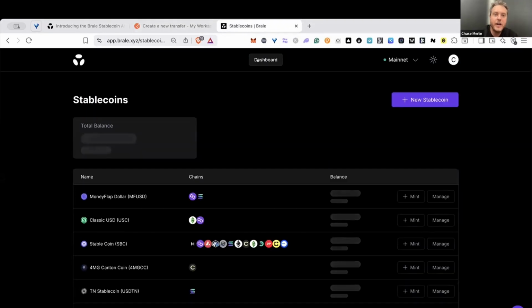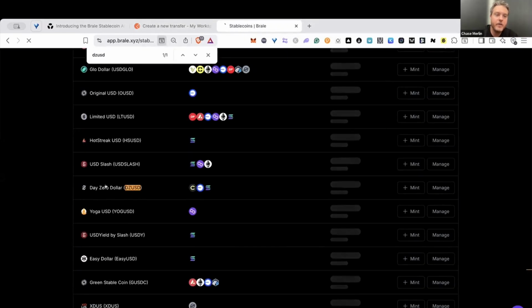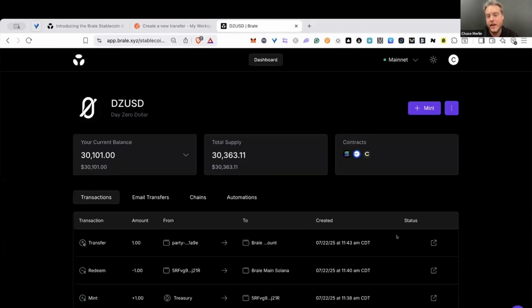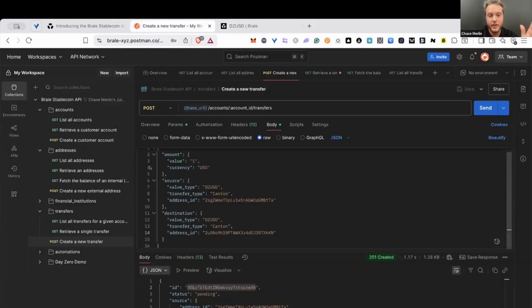Awesome. So if I go back to the dashboard, this is another way to visualize this. So we've got this payout going on Canton, and actually it just completed. So in 10 seconds, we have a private transaction. This looks crazy simple, almost laughably simple, but this is crazy complicated under the hood. The team's done a lot of work to make this possible. So that's really the live demo. Those are the payout use cases we wanted to show.